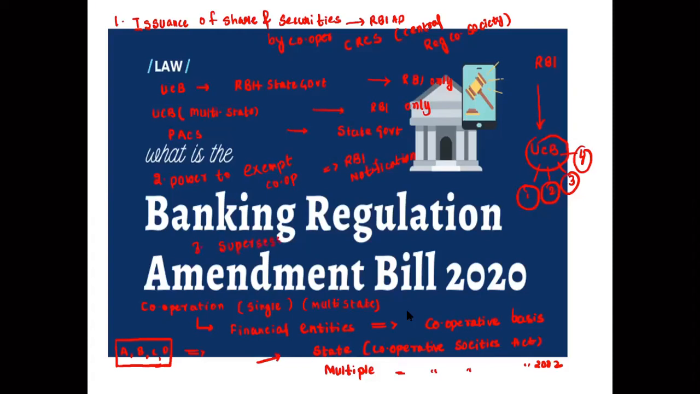Then the third one is supersession of the Board of Directors. That means RBI may supersede the Board of Directors of multi-state cooperative banks for up to 5 years or under certain conditions also. That is the third thing. Fourth one, the Act allows the central bank to initiate a scheme for amalgamation.